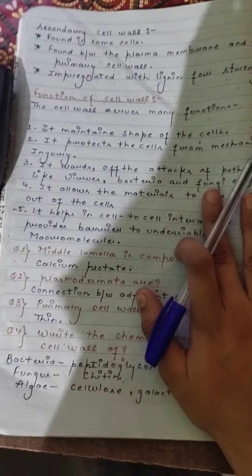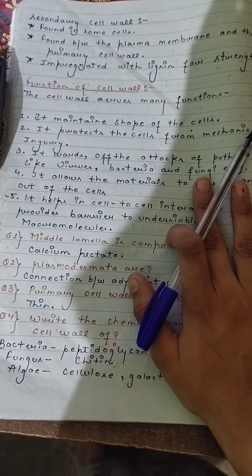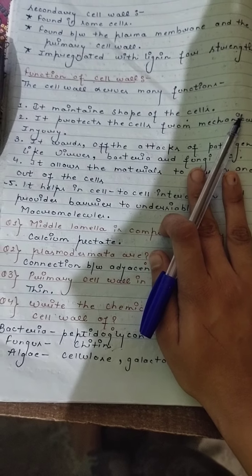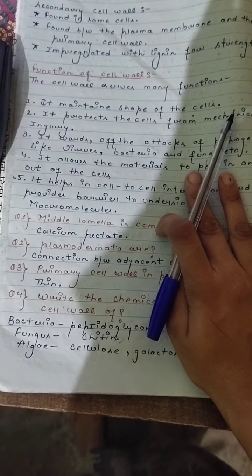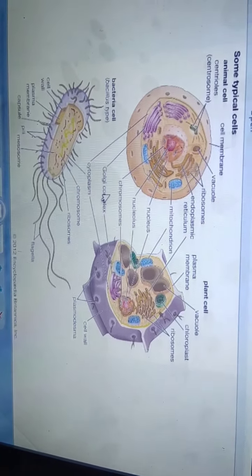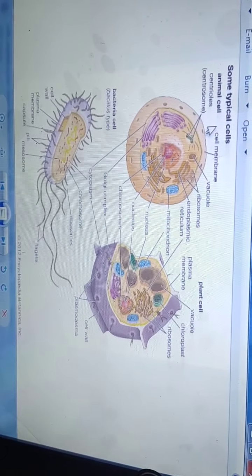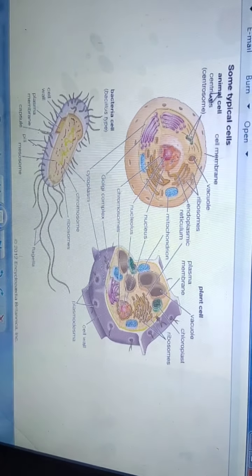That is all about the cell wall, and I will show some pictures of the cell wall. It is saying that all doubts are clear. Wait, and you will be able to see that these are some typical cells.